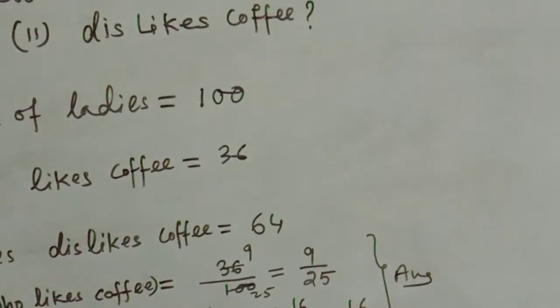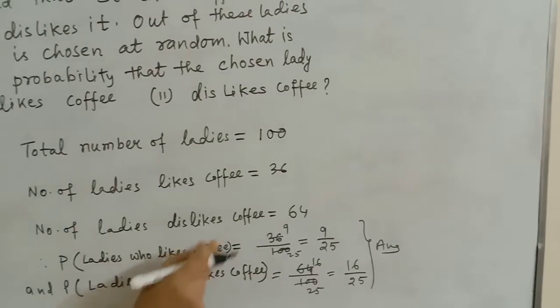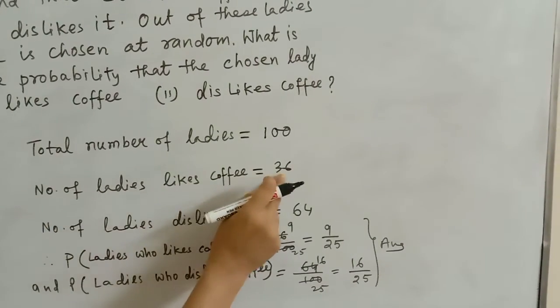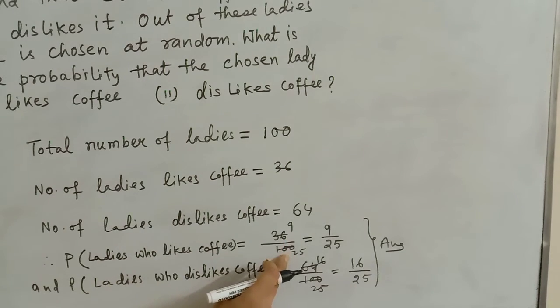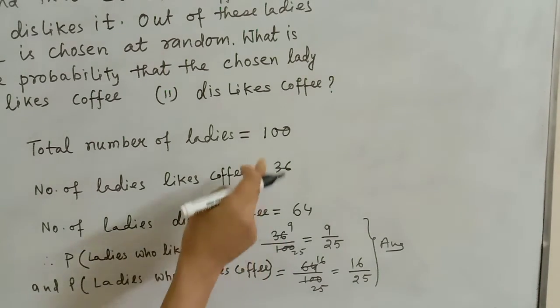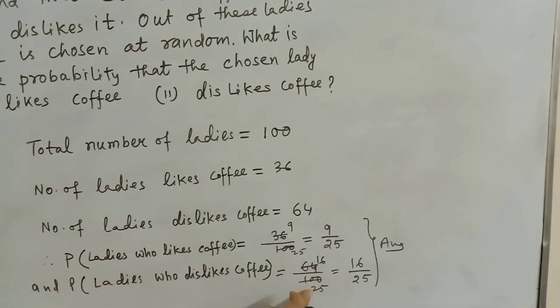Very easy. You have to just find out what the question is, who likes coffee, and the number of ladies who like coffee is 36. So out of 100 ladies, 36 like coffee, and out of 100 ladies, 64 dislike. So 64 by 100. I hope it is very easy for you.